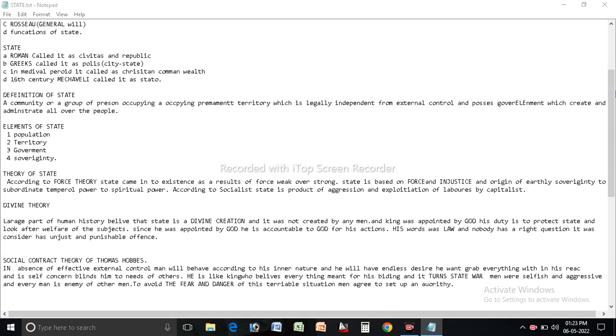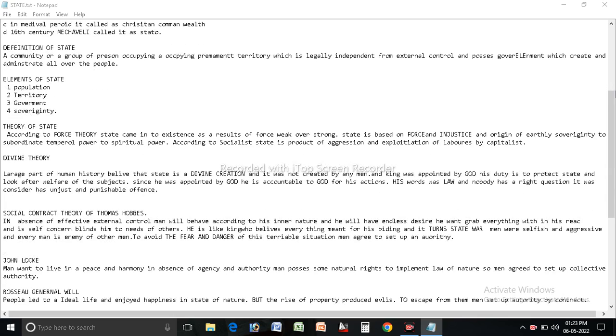state of war. Men were selfish and aggressive, and every man is an enemy to the other man. To avoid the fear and danger of this terrible situation, man agreed to set up an authority. Next one, John Locke. Man wants to live in peace and harmony in the absence of an agency and authority. Man possesses some natural rights to implement the law of nature, so man agreed to set up a collective authority.